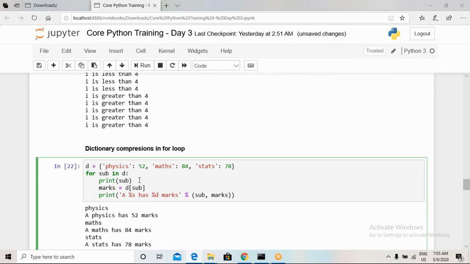For that we can use this command: for sub in d. Whenever I use sub in d, the values taken by the variable sub, or subject, will be the key values of the dictionary. So I will just write the long form.